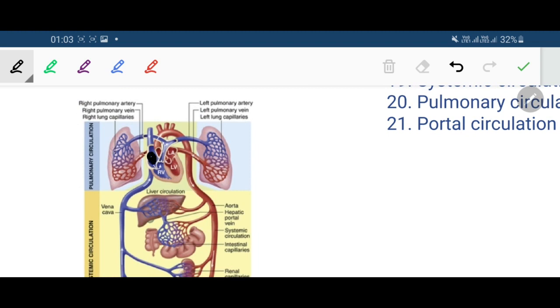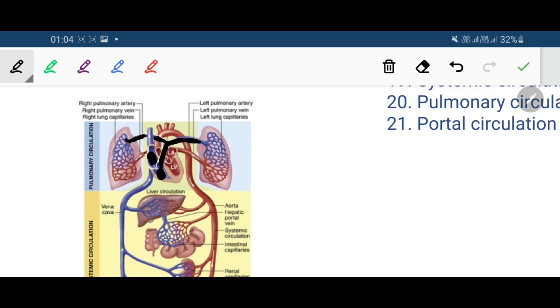From the right atrium the deoxygenated blood flows into the right ventricle, and the right ventricle pumps it through the pulmonary trunk and pulmonary arteries. From the right ventricle this deoxygenated blood enters the pulmonary trunk, and then through the right and left pulmonary arteries it enters the lung.